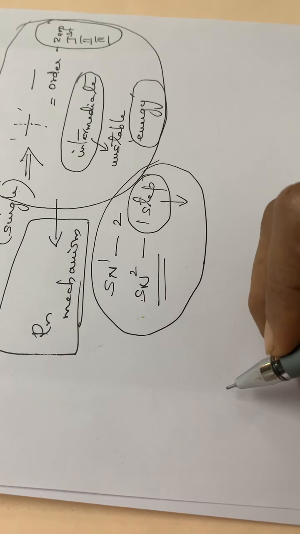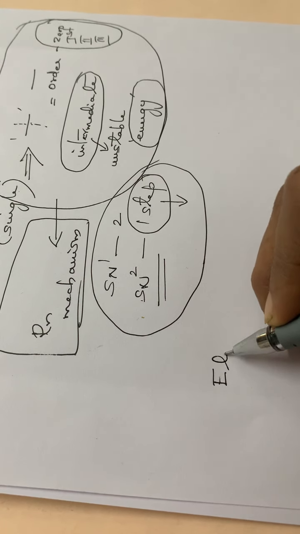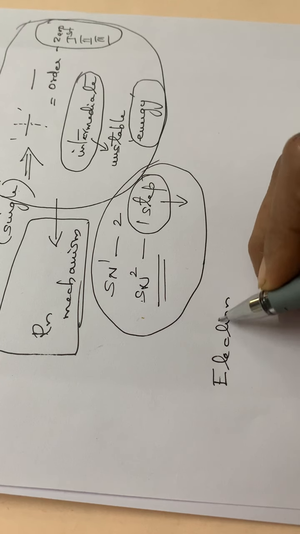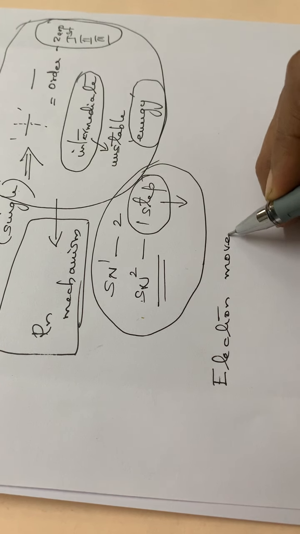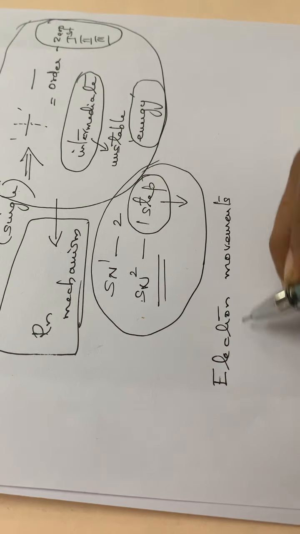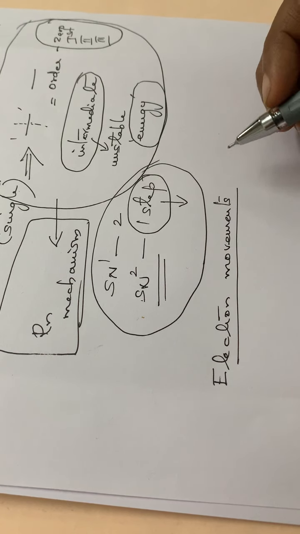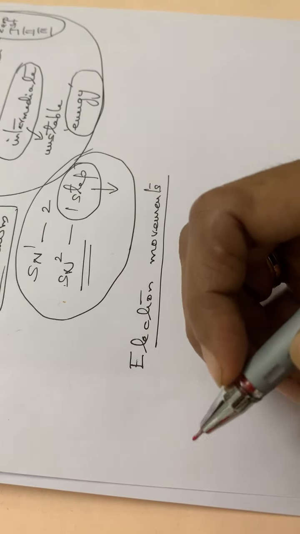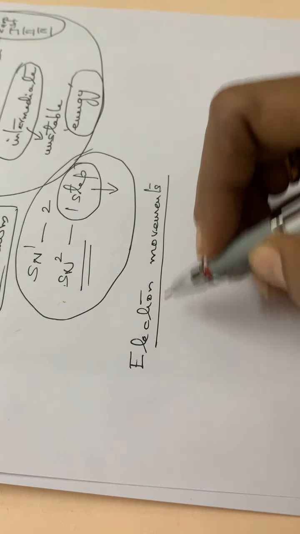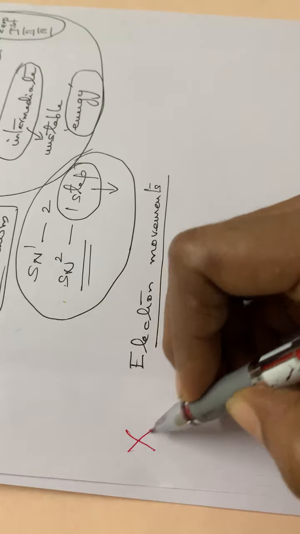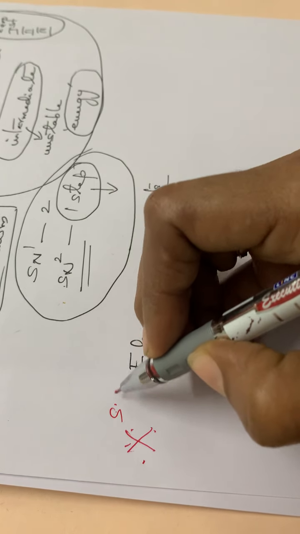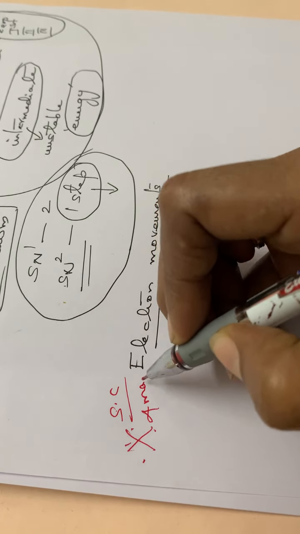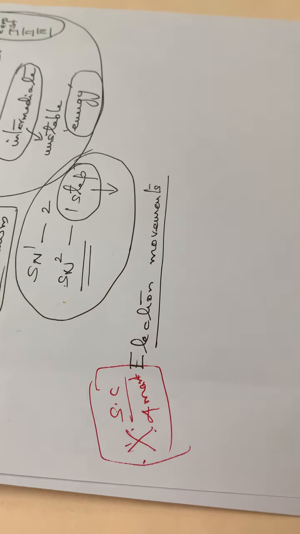Okay, so let us see some of the electron movements. Normally these electron movements are represented with the help of different types of arrows. Normally these electron movements are represented by different types of arrows, and you have to study these arrows in detail. In the last year examination, the different types of arrows were asked in section C part. In the section C part, that is for the 4-mark question, it is asked. So these electron movements are also important.